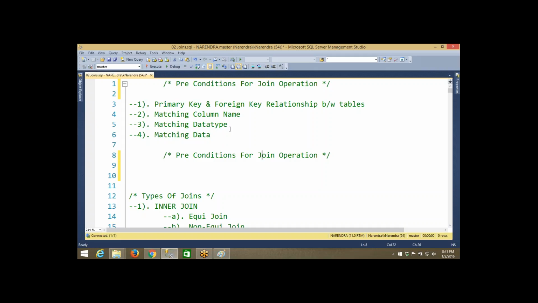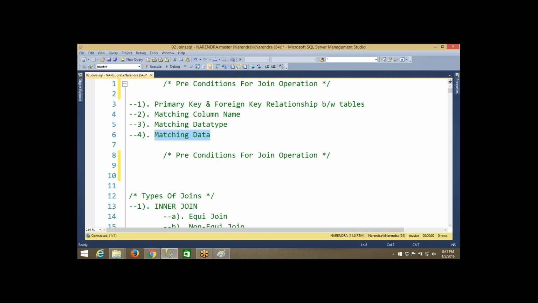I thought these four conditions were always important, but after seeing so many scenarios and coming across so many different challenges, I understood that matching data is important. That is enough, that is more than enough. So without these preconditions also, we can happily perform the join operation once this fourth precondition is satisfied.